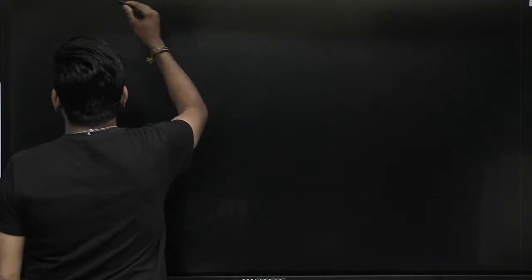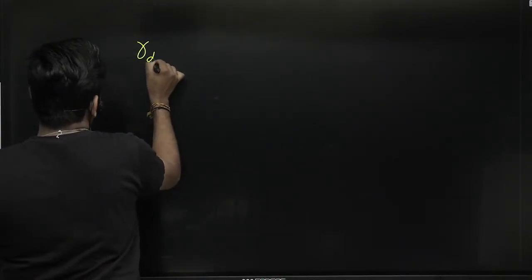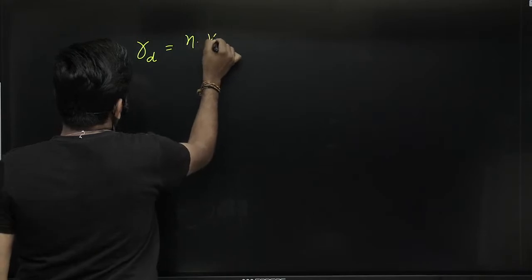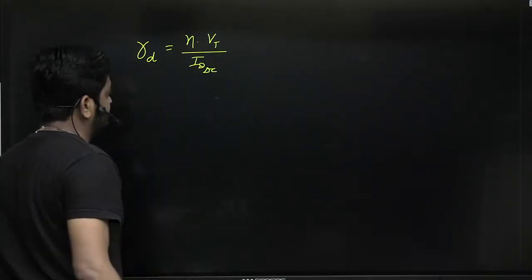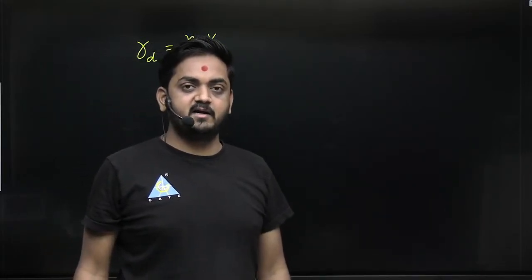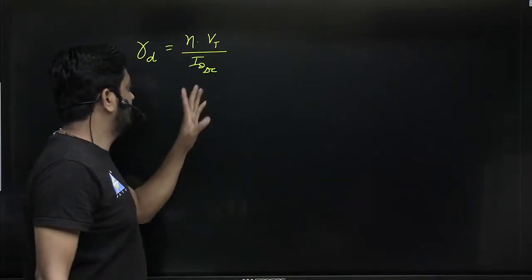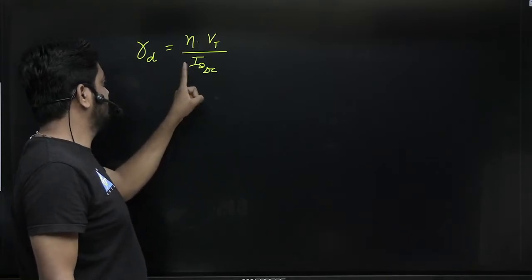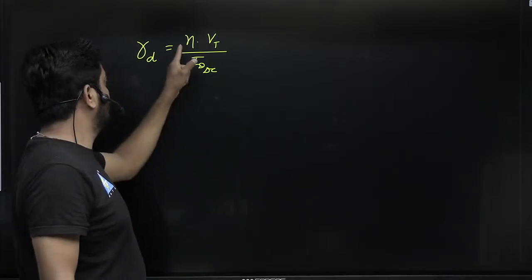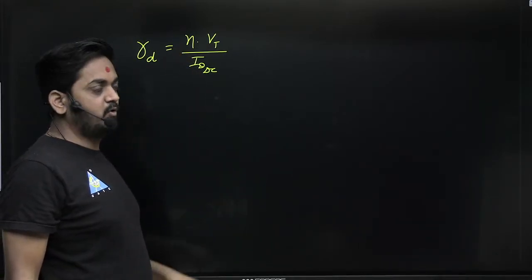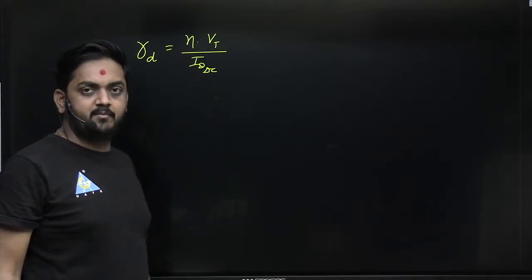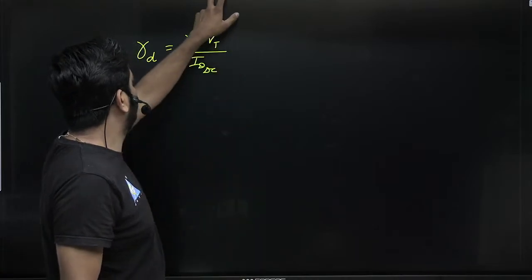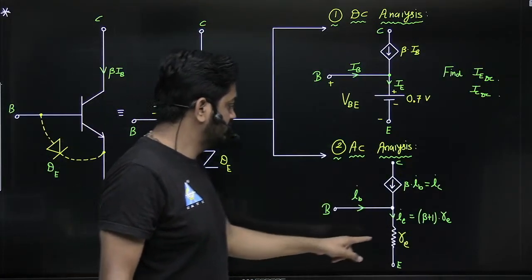Diode dynamic resistance, rd, is equal to what? The formula is eta Vt upon ID DC, where ID DC is the DC current flowing through the diode, guys. And eta is the ideality factor. For a multi-diode circuit you have to consider eta equal to 1, and Vt is the thermal voltage, which at room temperature is 26 millivolt. So here this is small re, guys.